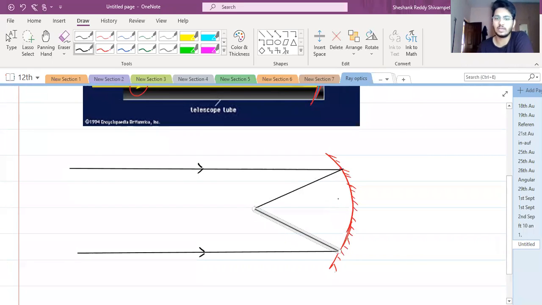Now, initially, whenever this reflecting telescope was made, one of the initial designs was this: there will be an eyepiece at this point. Eyepiece कहाँ पे होगा? Eyepiece will be here. The initial design was this.